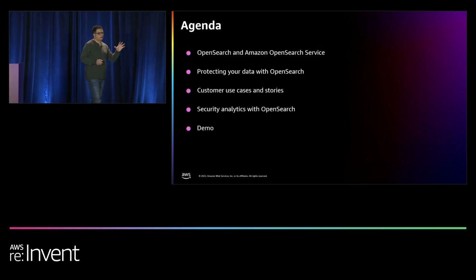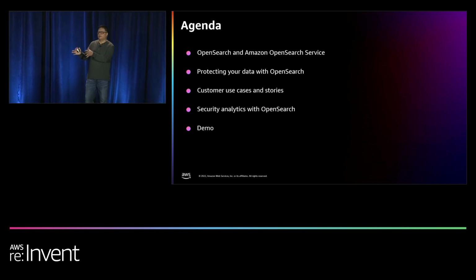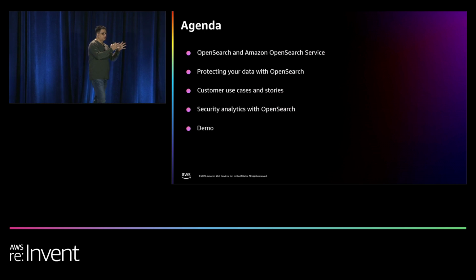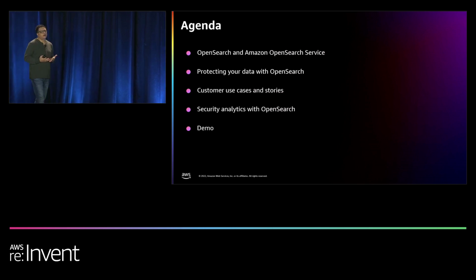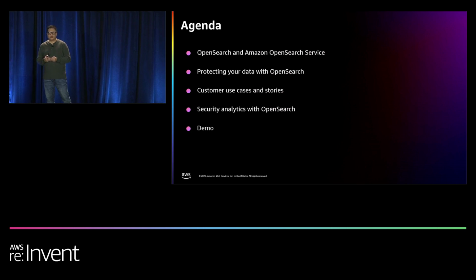From the agenda perspective, we will look at OpenSearch and Amazon OpenSearch Service: what OpenSearch is, what Amazon OpenSearch Service is, and how they're related and separate as well. Then we get into how you protect your data, which is so important when you deploy OpenSearch Service. We will share some customer use cases and stories with you during the session. And we also have a couple of demos to show you, just to give you the real feel of how some of these cool features work. And Aruna will help us with that.